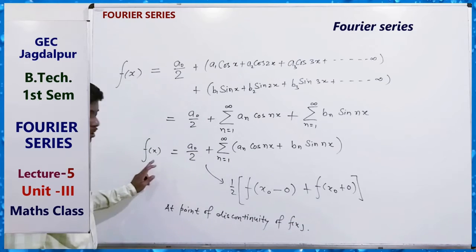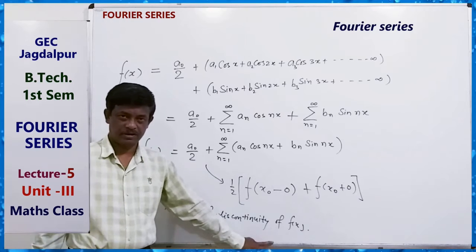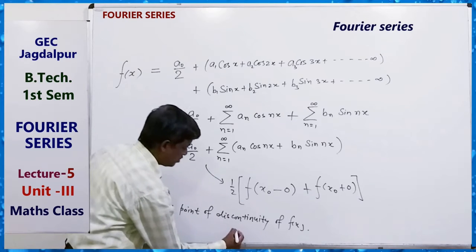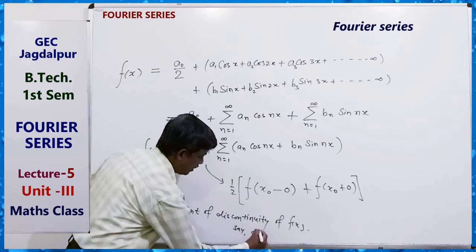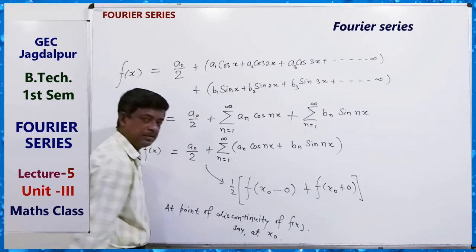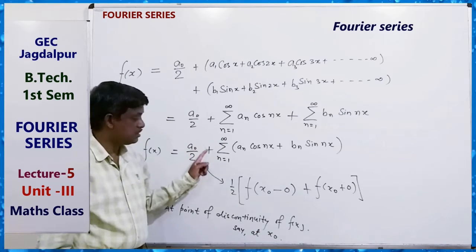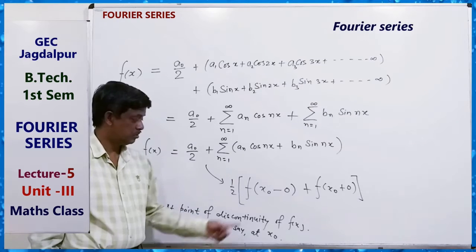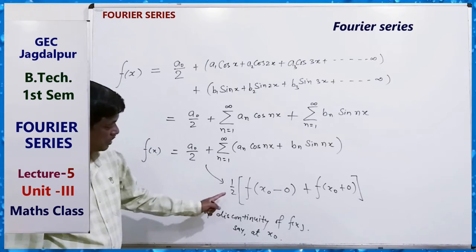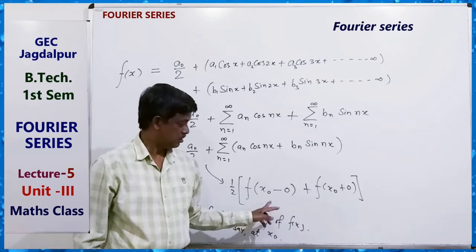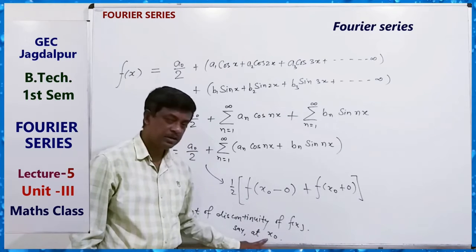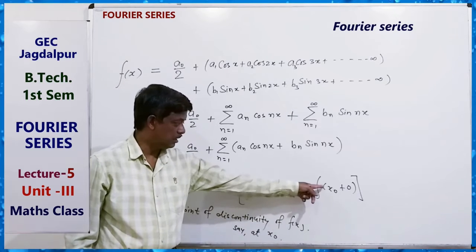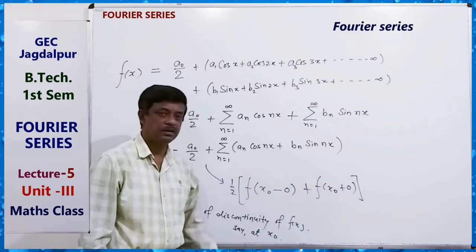If the function is discontinuous at x0, then this series converges to the arithmetic mean of the left hand limit and right hand limit at this point, the sum of these divided by 2.